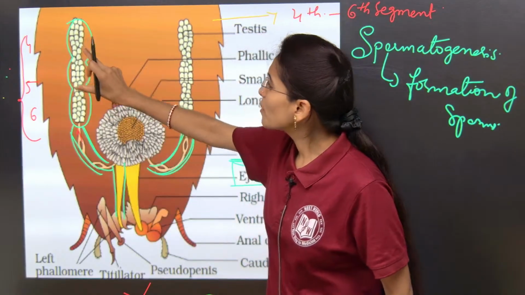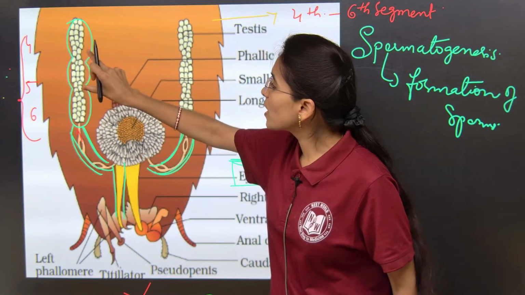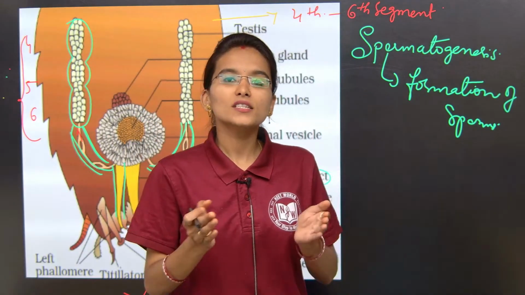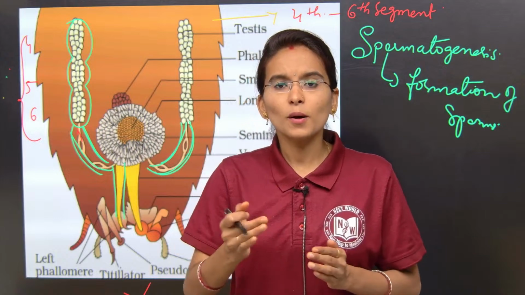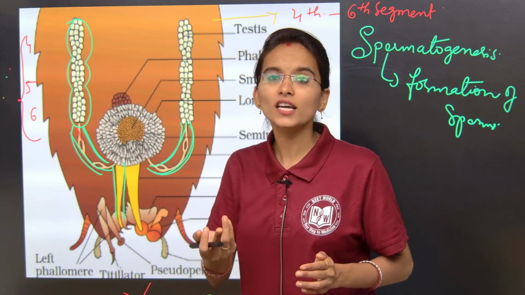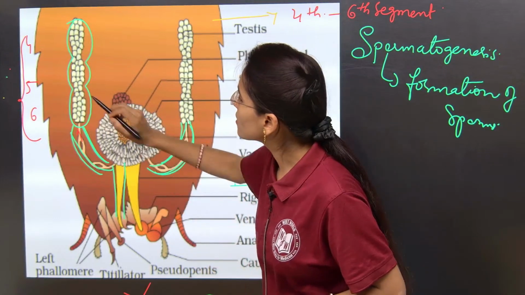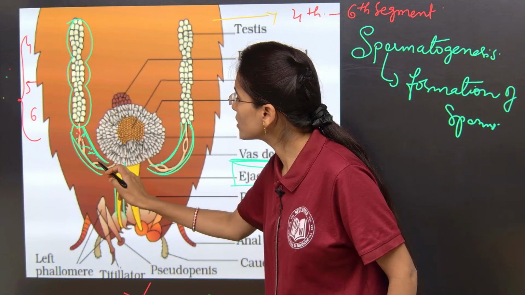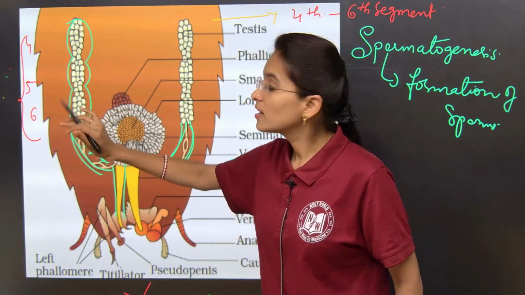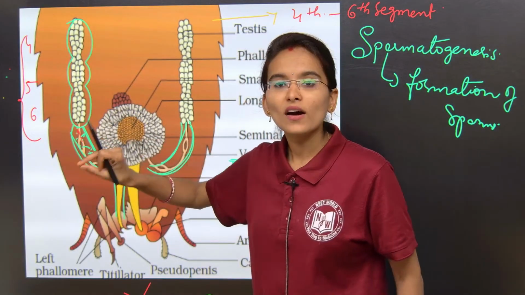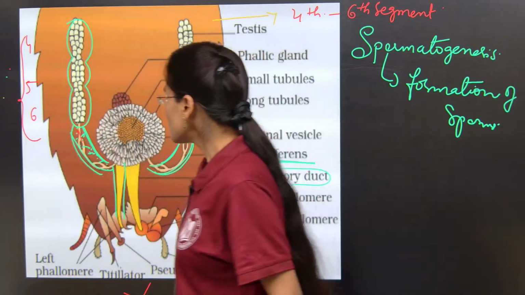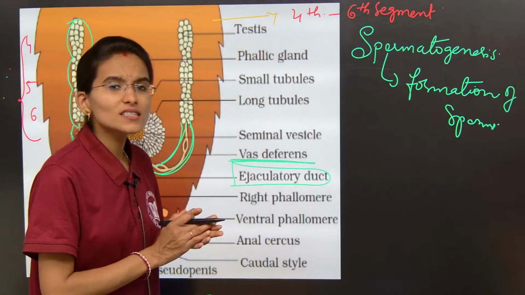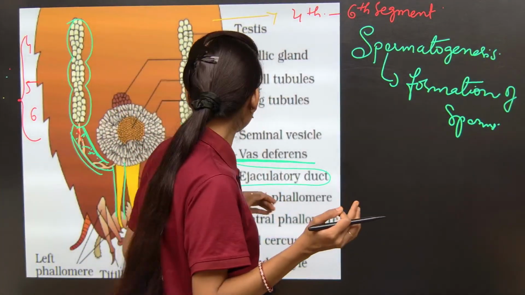I have said that the trilobed testes are involved in the process of spermatogenesis, right? Spermatogenesis in the sense production of the sperms. So from here the sperms are going to be released and they get stored in the vas deferens. Okay, the sperms will be stored in the vas deferens. So just leave the ejaculatory duct. Now just clearly understand whatever I am saying to all of you.